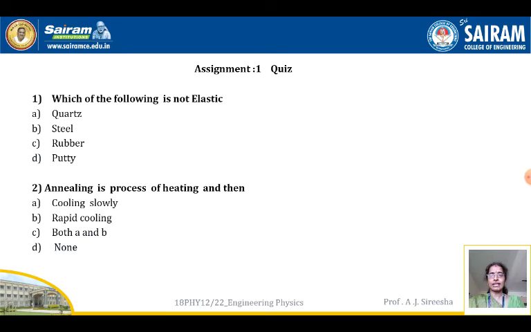Next is annealing. Annealing is a process of heating and then you need to choose cooling slowly, rapid cooling, both A and B or none. Annealing is a process of heating and then cooling slowly. So option A is correct. Annealing is a process of heating and then cooling slowly. So A is the correct option.